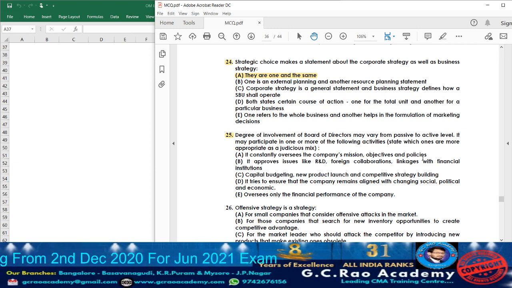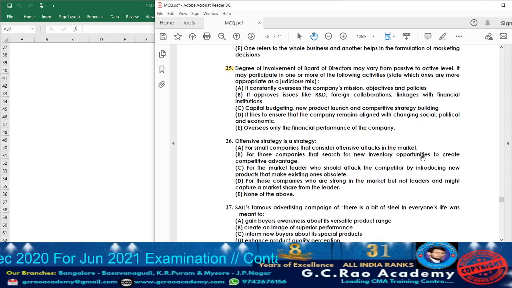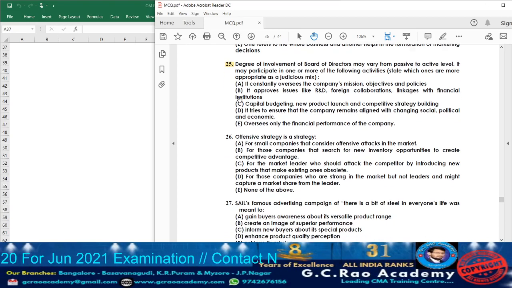Option A, where the board of directors see the company's mission, objectives, and policies. Next, option B, it approves issues like R&D, foreign collaboration, linkages with financial institutions. See, passive to active level participation of board of directors. They provide approval for whatever research and development will be conducted in the organization, and whatever foreign collaborations they will be performing.